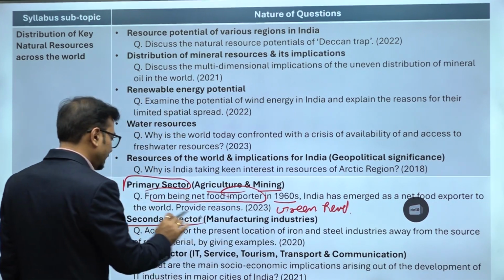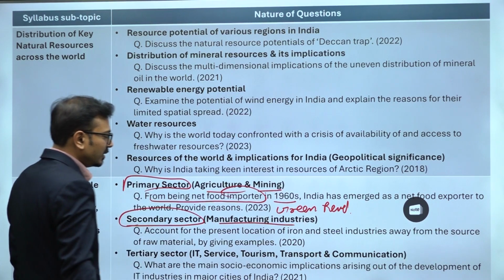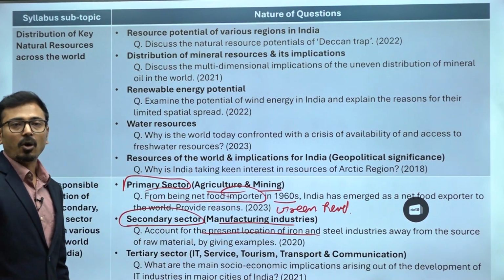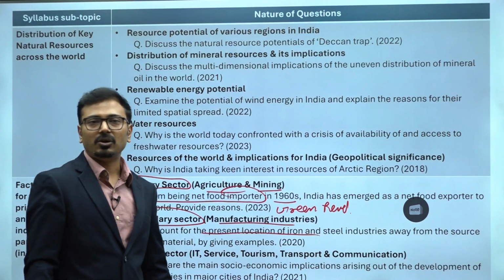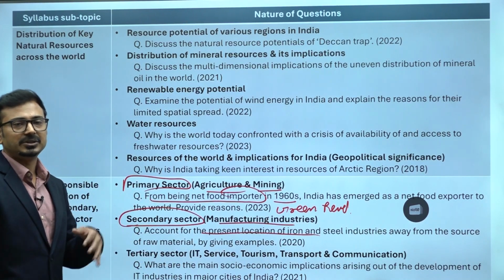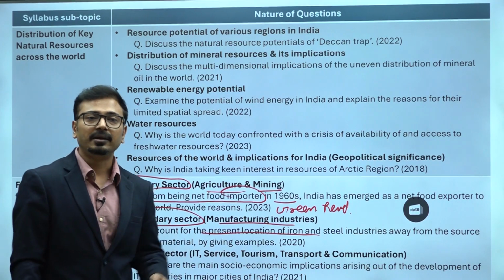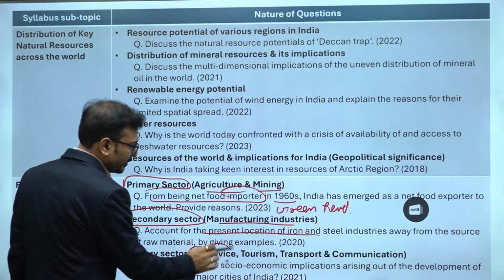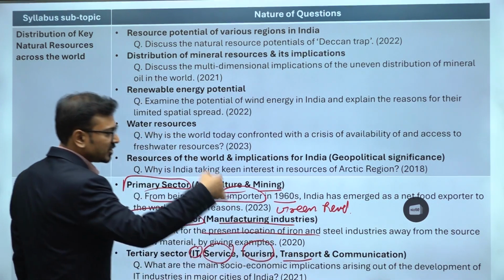Now the secondary sector is the manufacturing sector. So location of the iron and steel industry, location of oil refineries, location of pharma industries, automobile industries, all these industries should be prepared. Accordingly, there can be questions here. Tertiary sector: IT, services, tourism, transport, communication and trade.